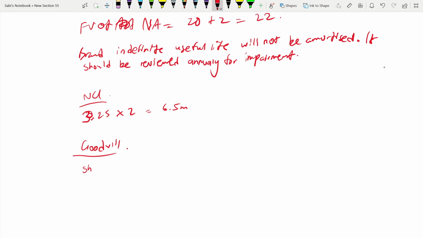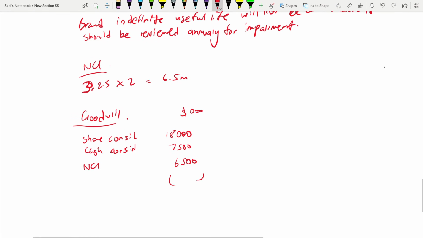Okay, share exchange, share consideration, cash consideration. Share consideration was how much? 18,000. We'll drop down the 3 zeros. Okay. Next, cash was 7,500. Then fair value of NCI, 6,500. Then you need to deduct net asset, which is 22,000. So 10,000 is the goodwill. That means 10 million in short.